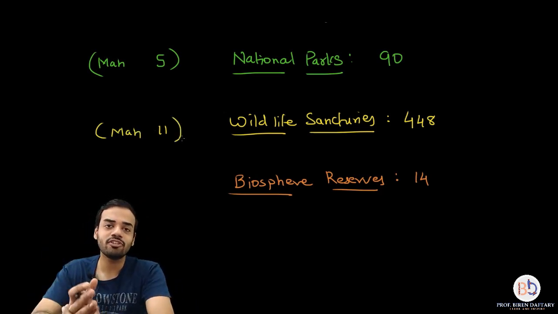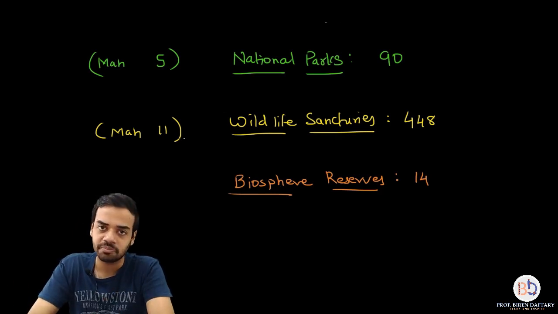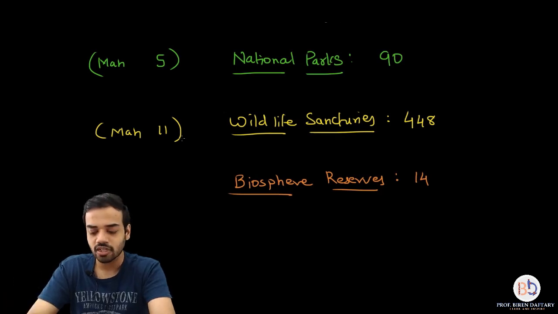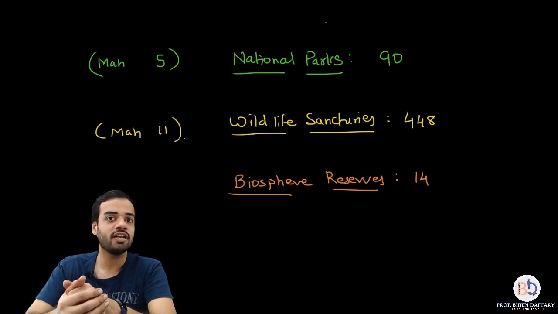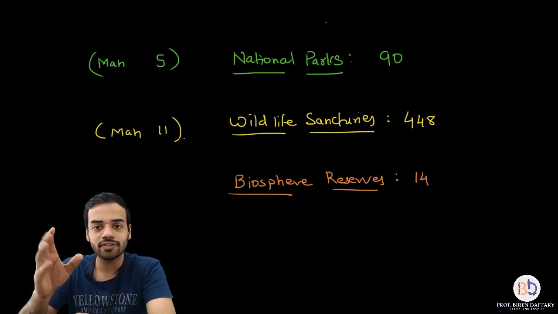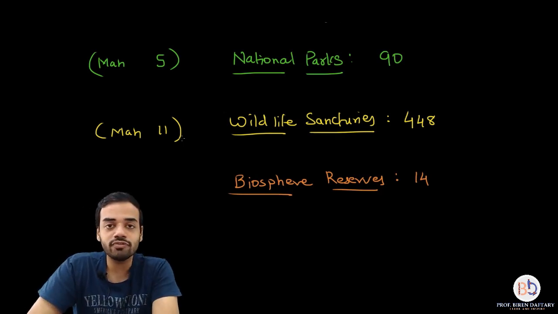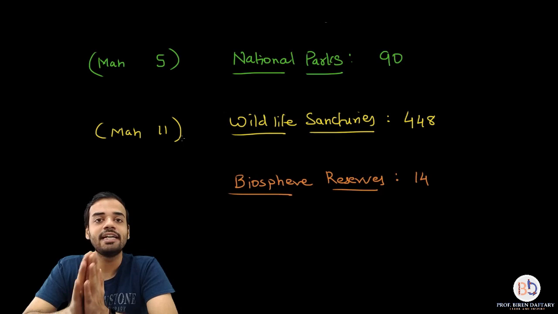Now what is the difference between these three terminologies? Most of us get confused between national parks and wildlife sanctuaries. We think that both of them are doing exactly the same thing, but just that there are different words which are used, right? Now this is not given in the book. They have not explained the meaning of all these phrases, but I'm going to do that because some of the students are interested in wildlife. They want to become wildlife photographers or wildlife explorers, right? So for them, I'm just going to add this extra part. I'm going to tell you the differences between all these three different things: national parks, wildlife sanctuaries, and biosphere reserves. First, we come to the main differences between national park and wildlife sanctuaries.